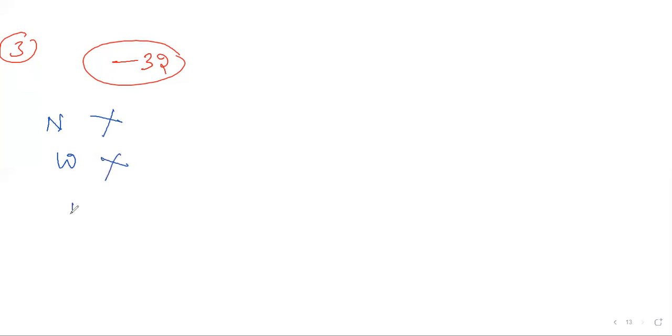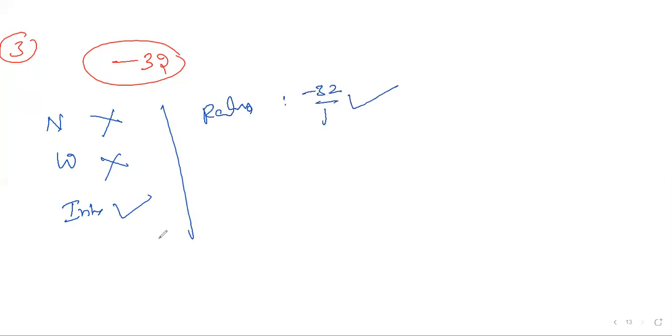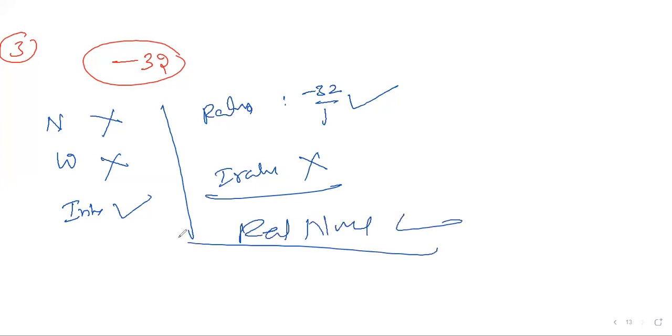Next, is it an integer? Yes, definitely it's an integer. Is it a rational number? Yes, minus 32 by 1 you can write, so it's a rational number. It should not be an irrational number. Next, is it a real number? Yes. Now you are very clear, right? Okay.